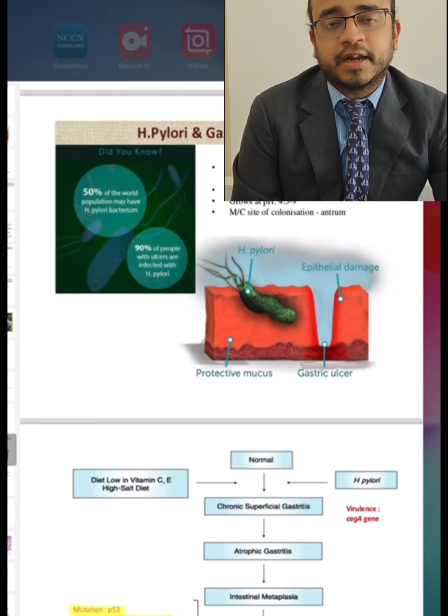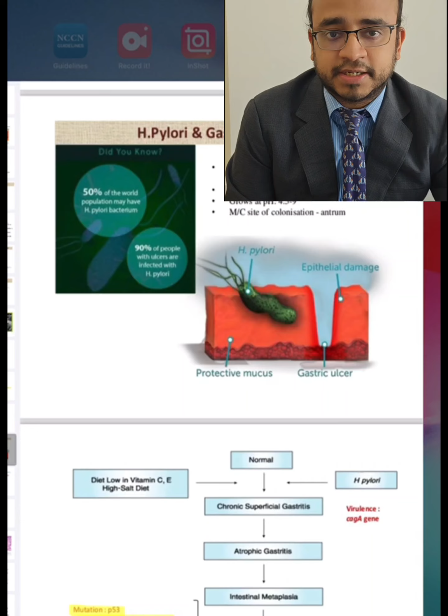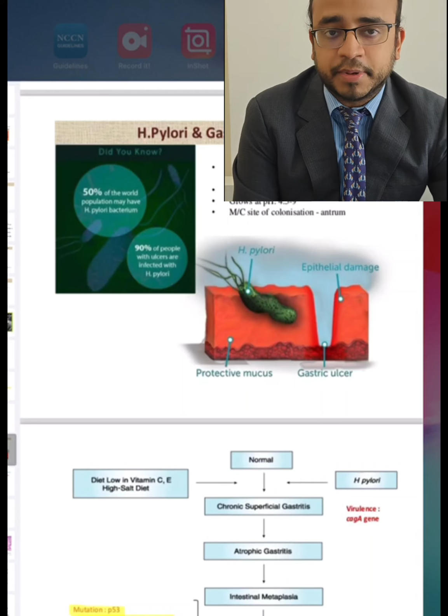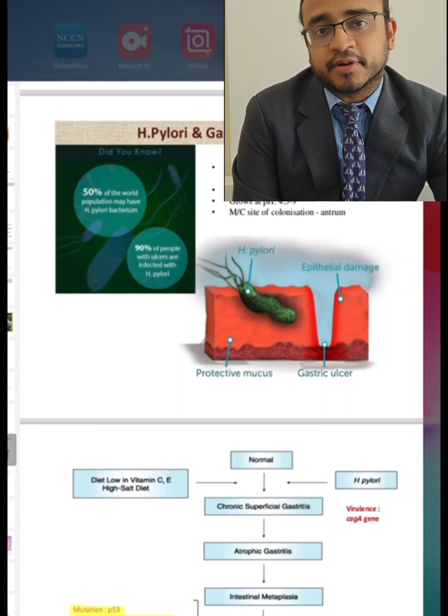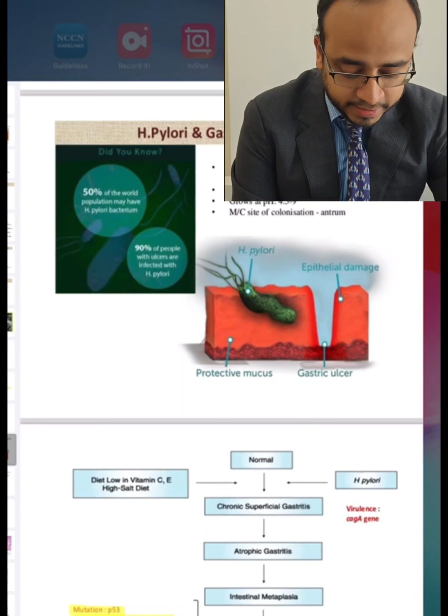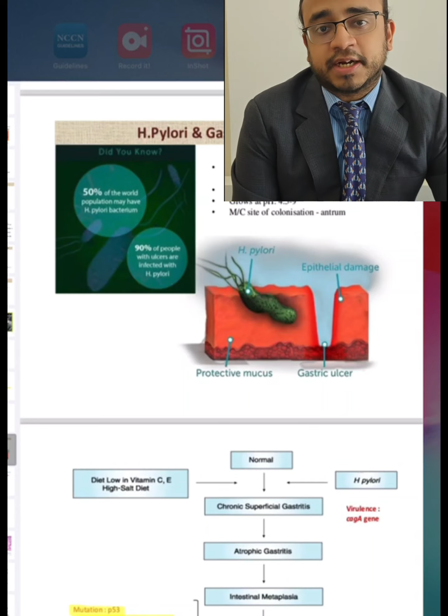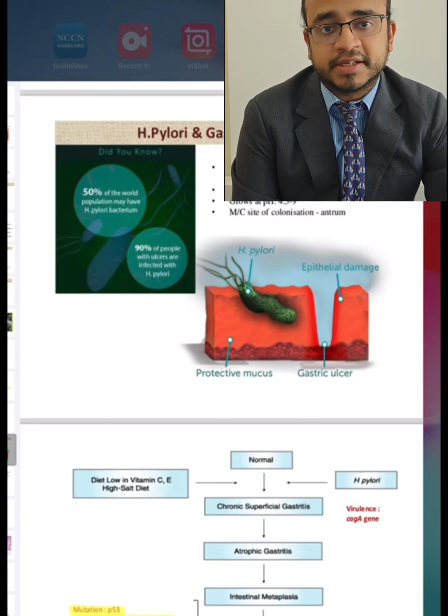Okay, so for this intestinal metaplasia to become dysplasia and cancer, some mutations are involved, like the P53 mutation and overexpression of CDX2 and cyclin D2, and if there is some microsatellite instability or decrease in P27 levels.